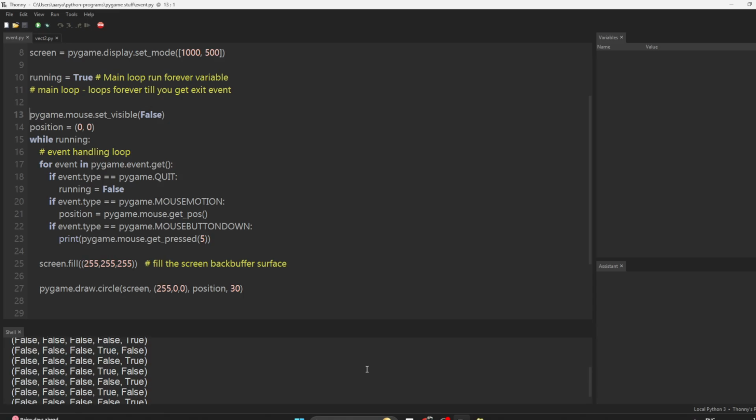So in today's lecture we learned the mouse up and mouse down events, and the buttons. Any button on the keyboard or the mouse has the concept of down and up. You press the button down, there is one event. You press it up, there is another event. But if you keep it pressed, there is still only one event. So if you want something like continuous firing, you have to make the logic for it yourself.